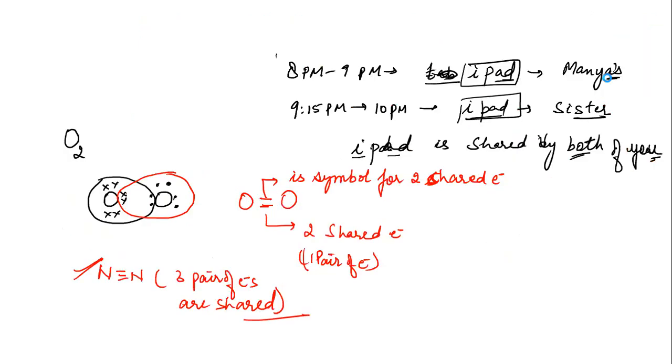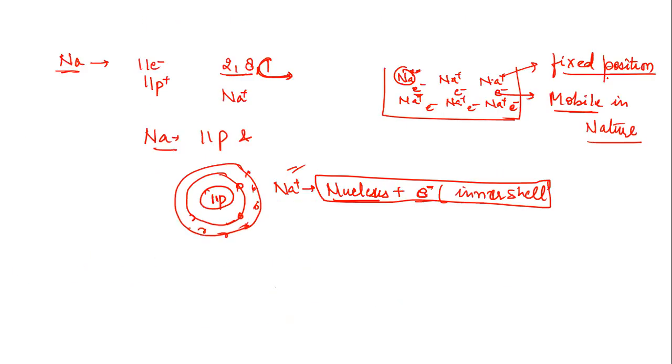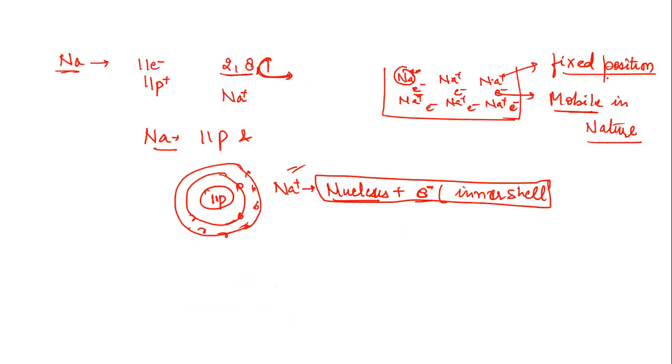But in the case of metallic bond, as we have seen, we have delocalized electrons that are free to move. So that's why we can say that metallic bonding can cause conduction of electricity.